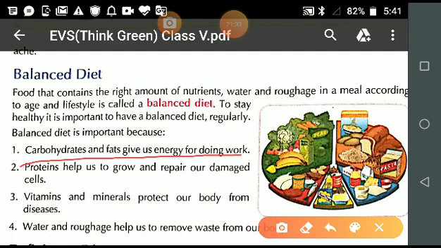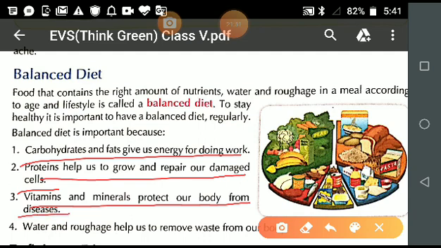Proteins help us to grow and repair our damaged cells. Vitamins and minerals protect our body from diseases, and water and roughage help to remove waste from our body.